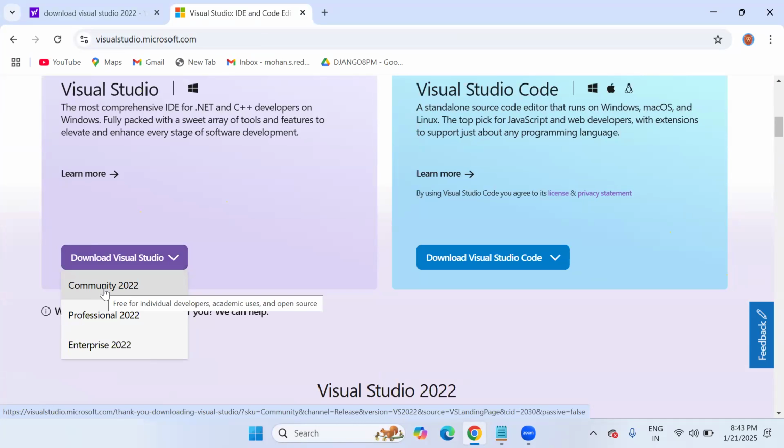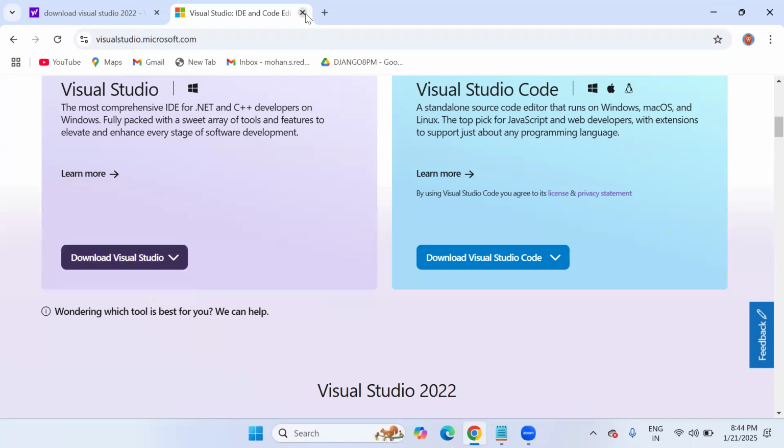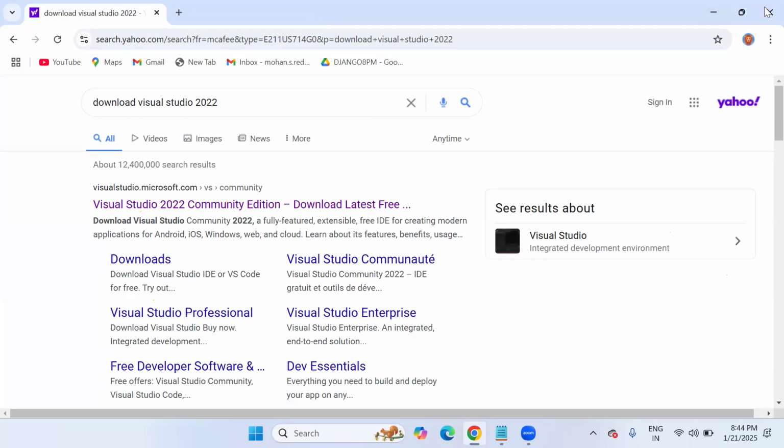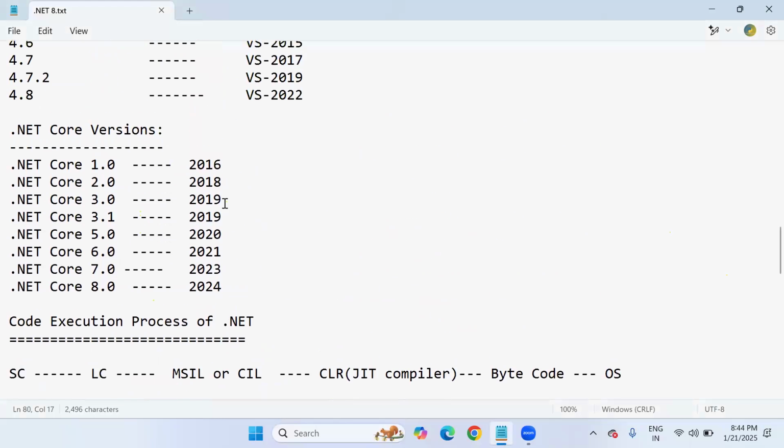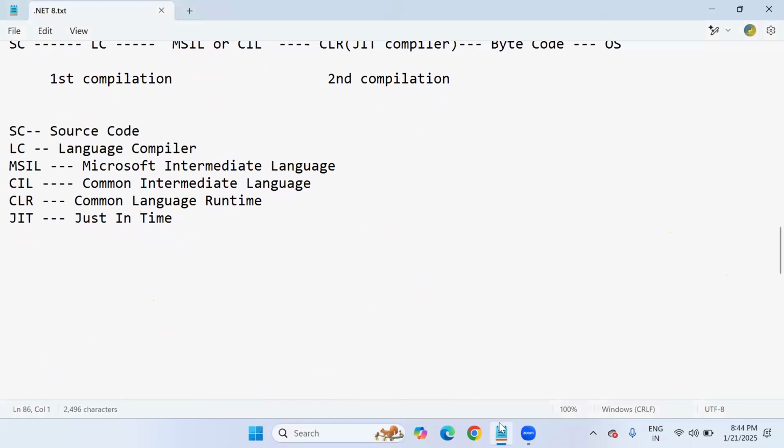The moment you go through the installation process, you will get one wizard window. In that window, we have to choose options like C#.NET development, ASP.NET development. Those checkboxes we can activate and proceed to install. That's it. Nothing to worry. From there onwards, you will be able to launch Visual Studio 2022 and practice all the programs clearly, sir. So this is today's demo session, versioning and code execution process.